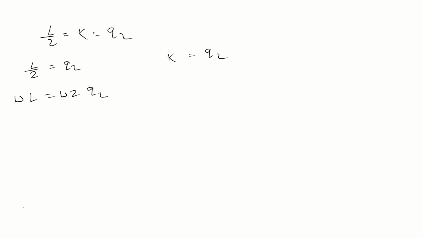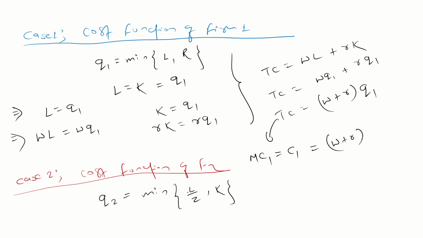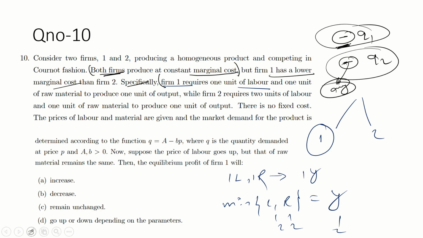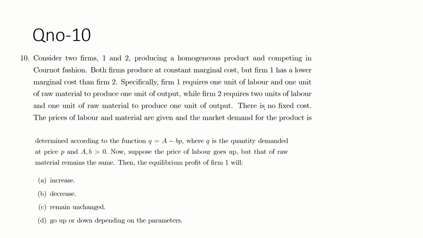Sir, how did that become Q2 equal to min of L by 2, K? Yeah, just read this line again. 1 unit of raw material, for firm 2. For firm 2, 2 units of labor and 1 unit of raw material to produce 1 unit of output. So just convert into a 1-1 format because these are min functions. So there are 2 labor, 1 raw material and 1 output.